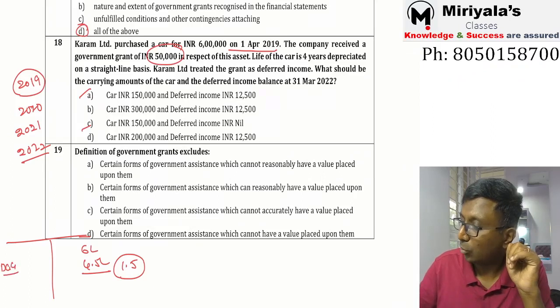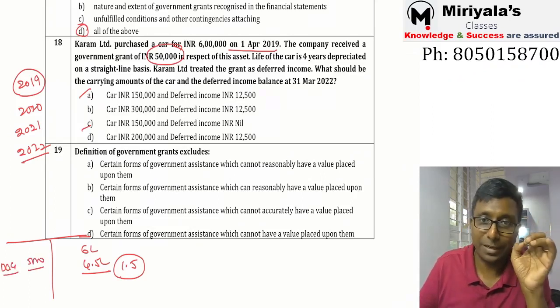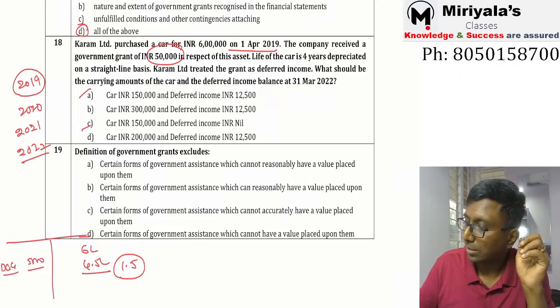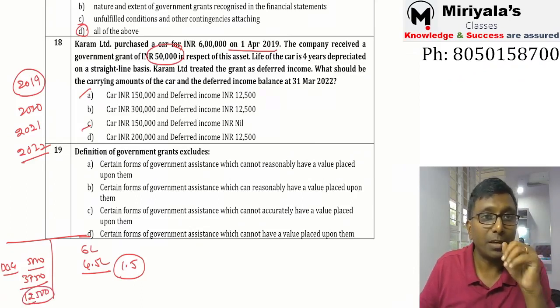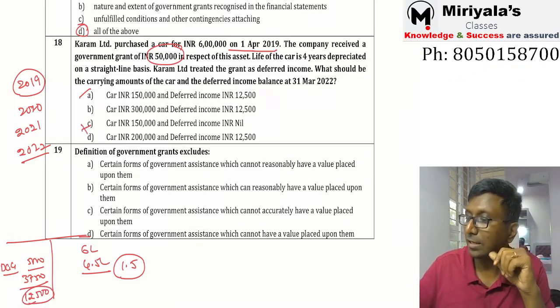Deferred government grant, you got 50,000 rupees. Now, 4 years means 12,500 per year. Three years you reduced, in the sense 37,500 you have reduced it. Then obviously 12,500 is left over here. This is the leftover amount. That's why C is not correct. A is the correct answer. Agree?